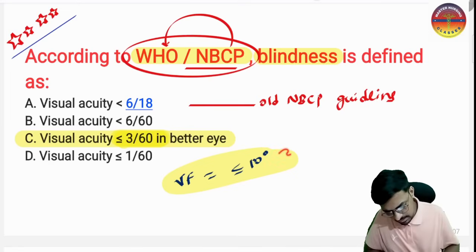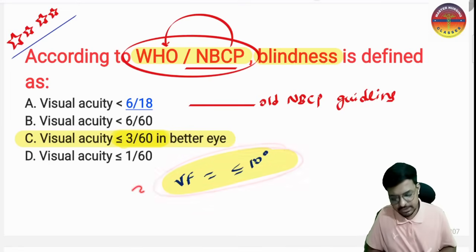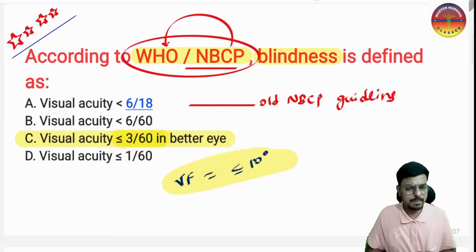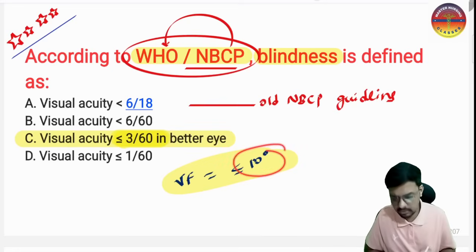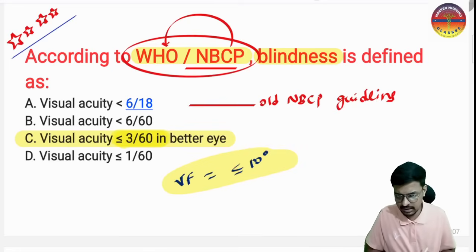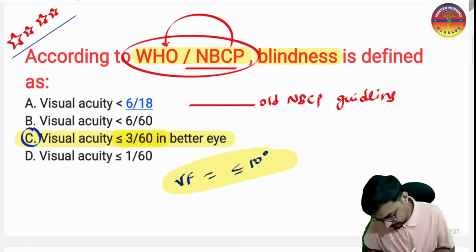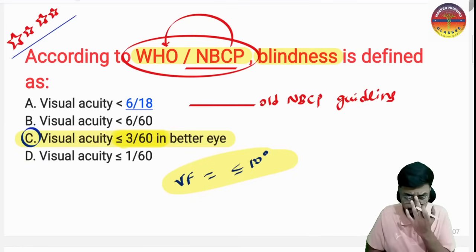Visual field should be less than or equal to 10 degrees. Visual acuity should be less than or equal to 3 out of 60, and peripheral vision, that is the visual field I told you about, should be less than or equal to 10 degrees. So this is called blindness. This is as per the new NBCP guidelines and the WHO guidelines. Now only one option fits, so that's option C. This is very recently updated, so please do keep it in mind.